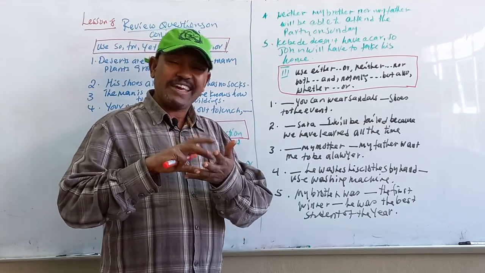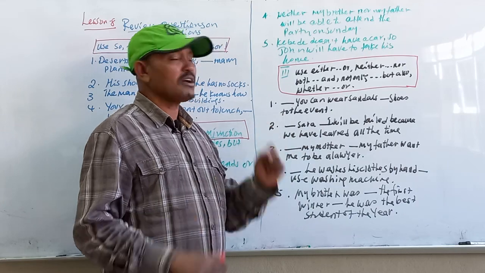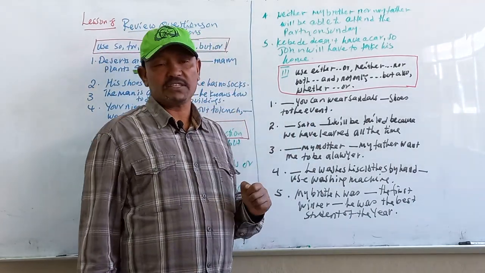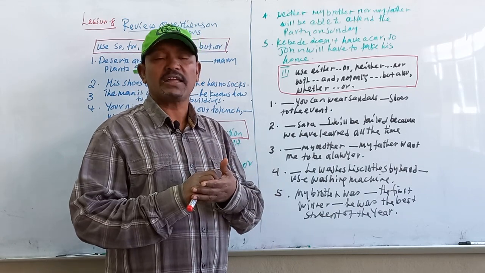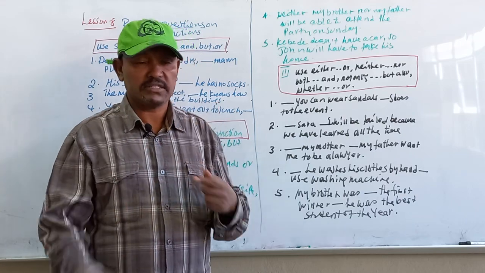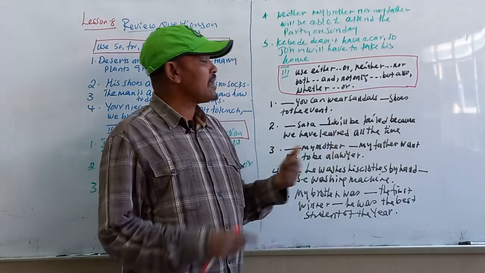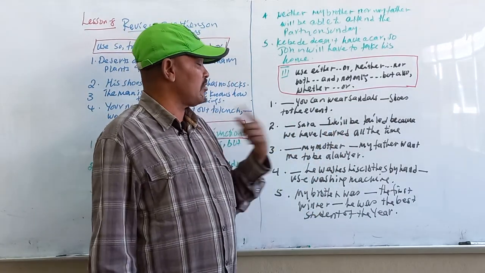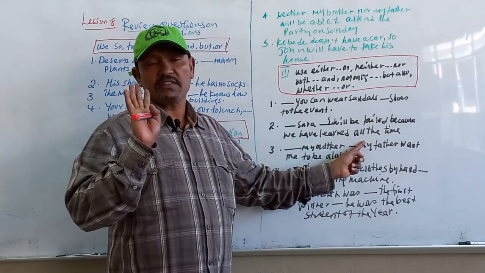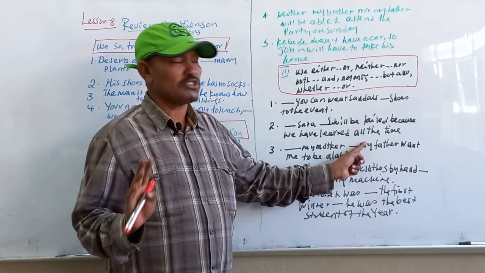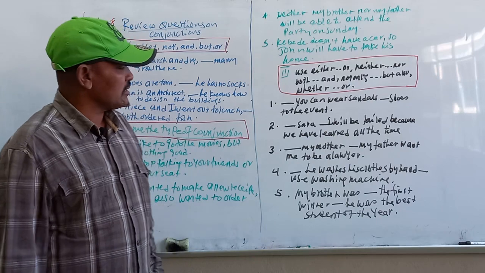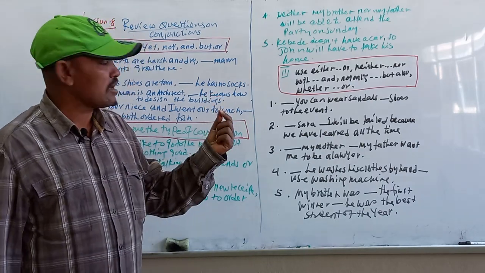This is the context of answering the question. Before we complete with the correct correlative conjunctions, you have to read the question and analyze what kind of correlative conjunction the question needs, all right? When I look at the question, it says because we have learned all the time, which means both of us can pass.